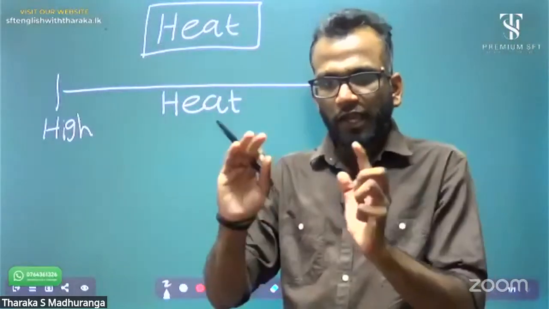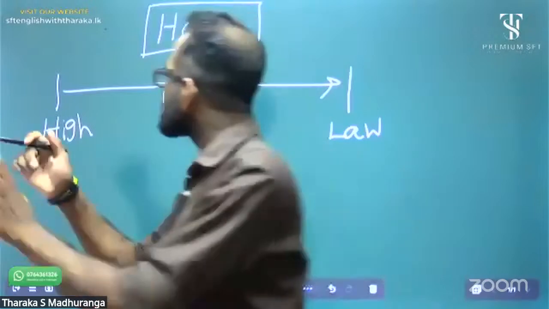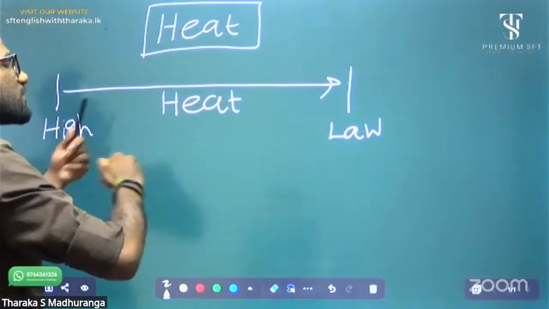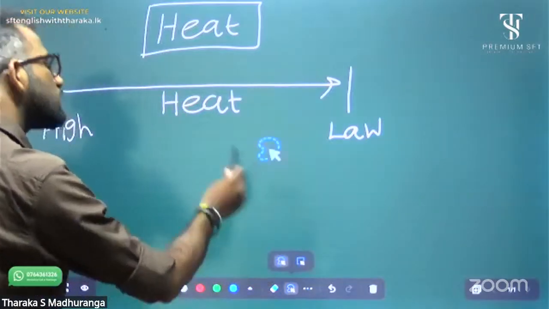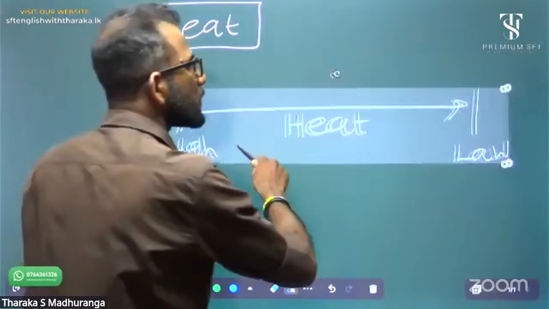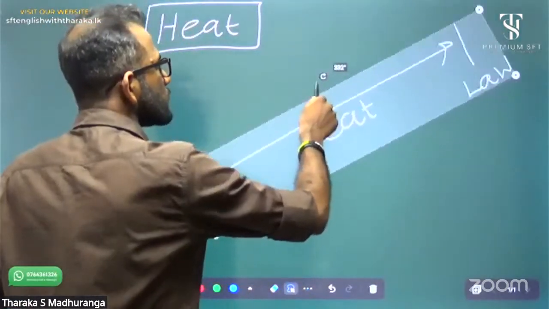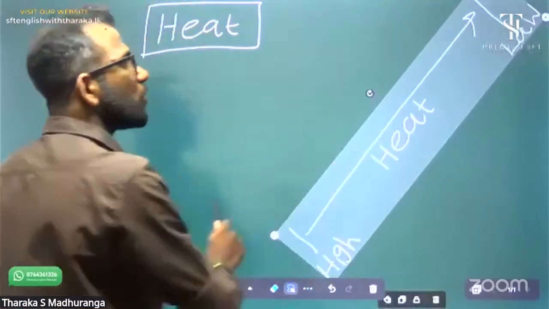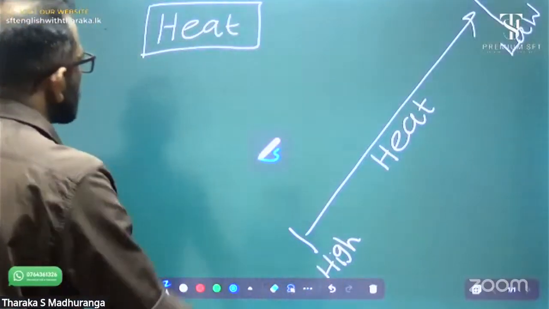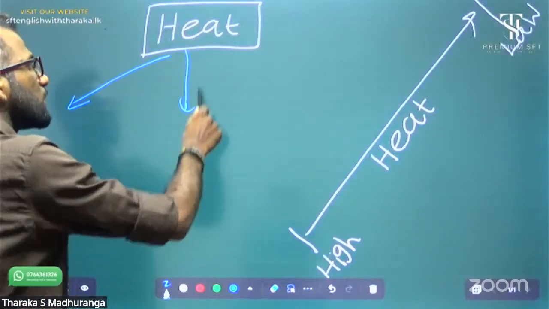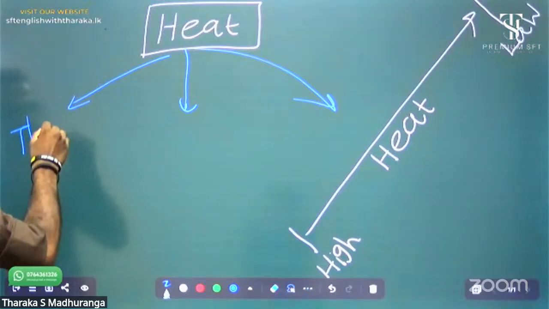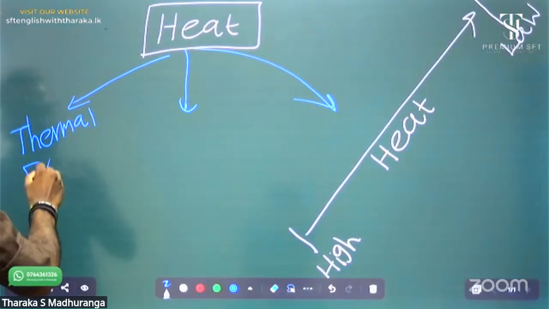The heat lesson, we can categorize into 3 main subcategories. The entire heat lesson, that's the meaning of heat. Heat is the energy which is formed due to temperature difference, and heat energy always transfers from high temperature to low temperature. Okay, now the heat lesson, we can classify into 3 main sections. The first one, thermal expansion.